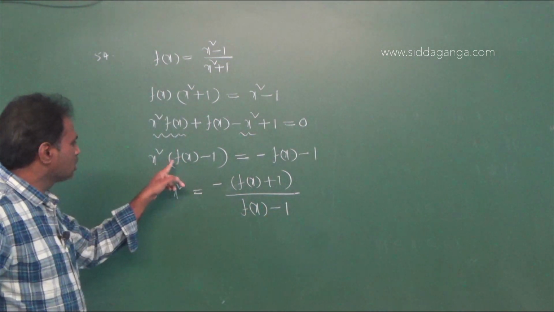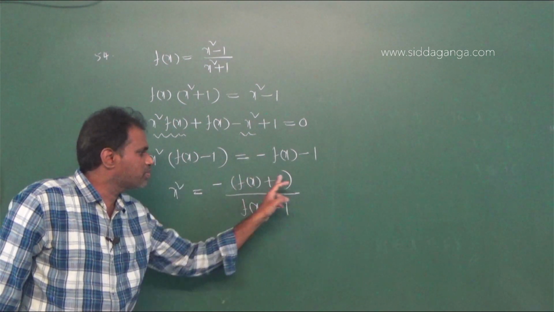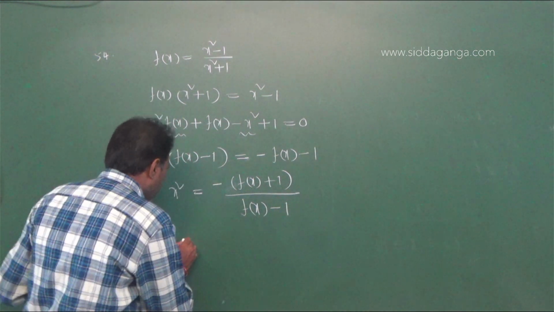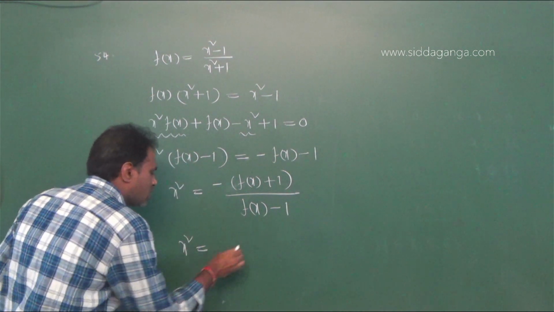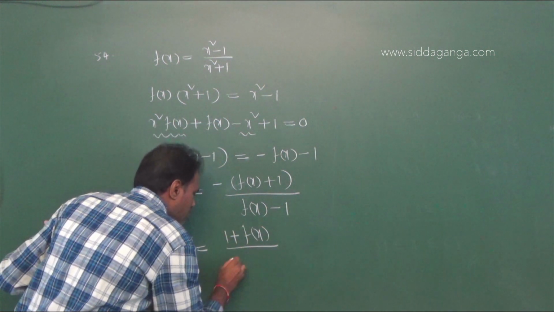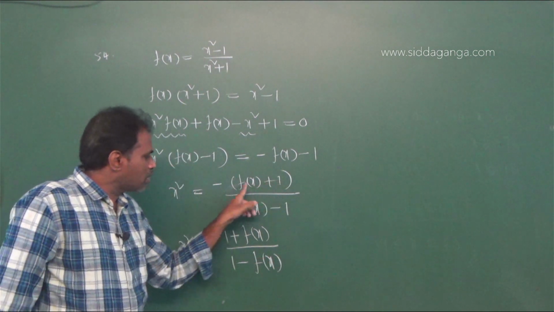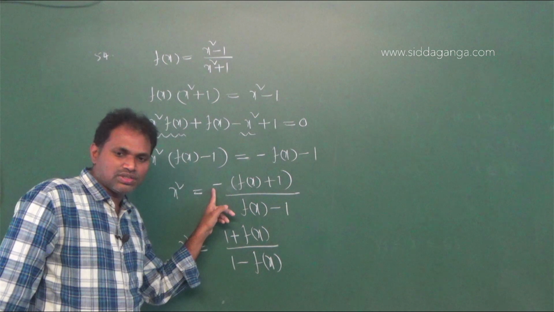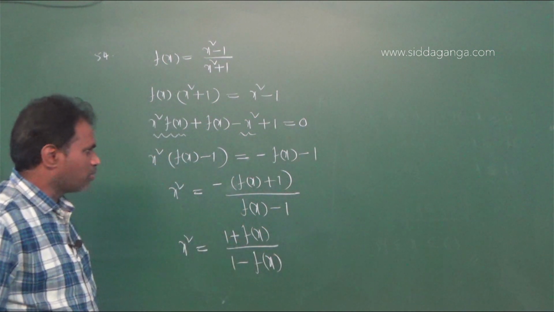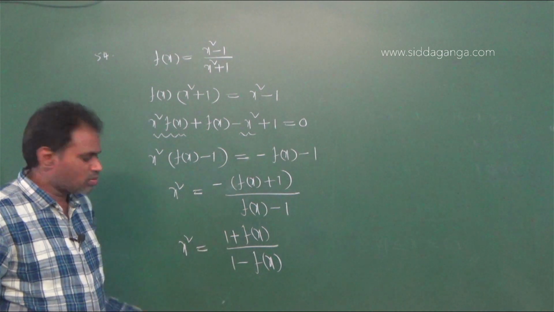Therefore, x square equal to, taking minus common, minus of f of x plus 1 divided by f of x minus 1. Therefore, x square equal to 1 plus f of x divided by 1 minus f of x, multiplying the minus into the denominator, that is plus 1 and minus f of x. So x square equals 1 plus f of x by 1 minus f of x.